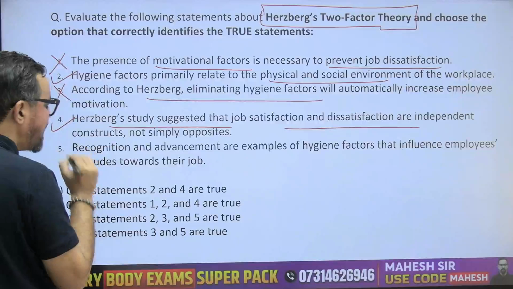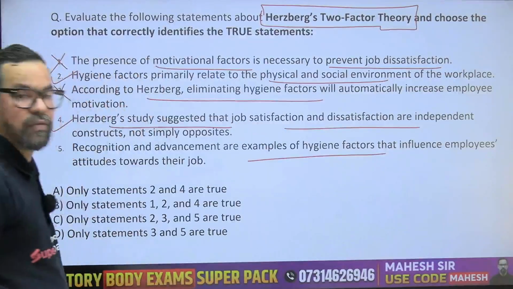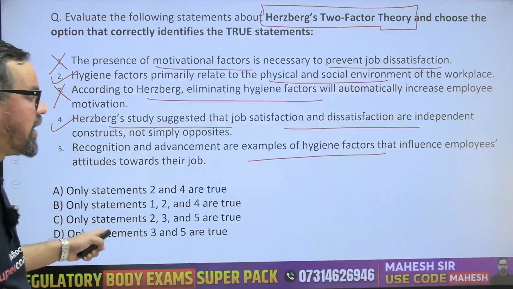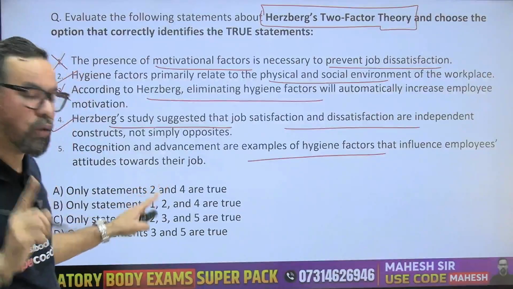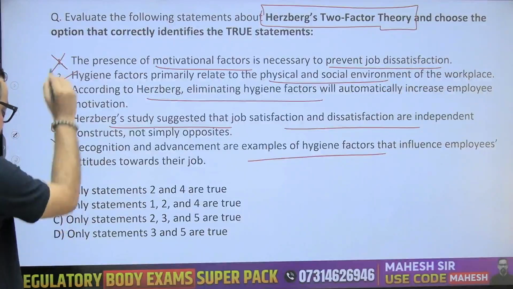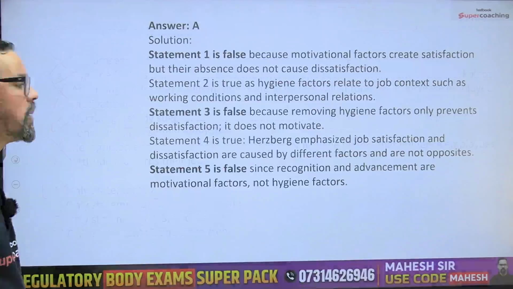Yes, recognition and advancement are examples of hygiene factor. Recognition and advancement are examples of not hygiene factor, they are motivators. So this is also wrong. So 2 and 4 means option A will be the right answer for this particular question.